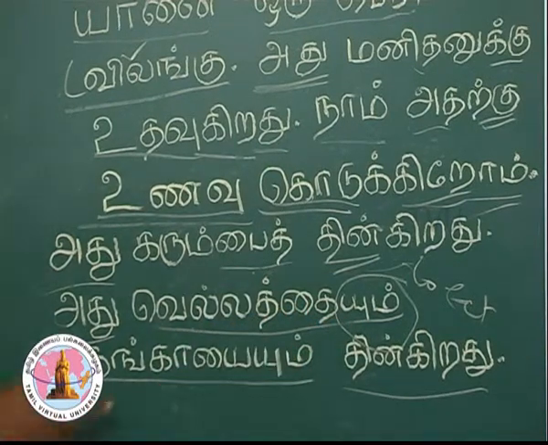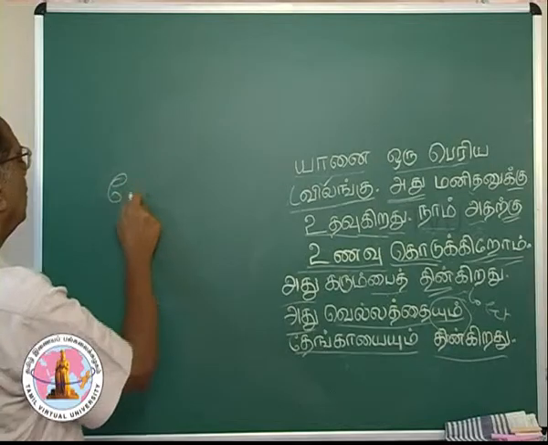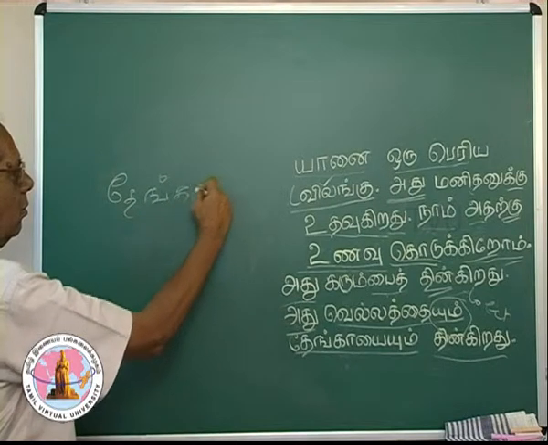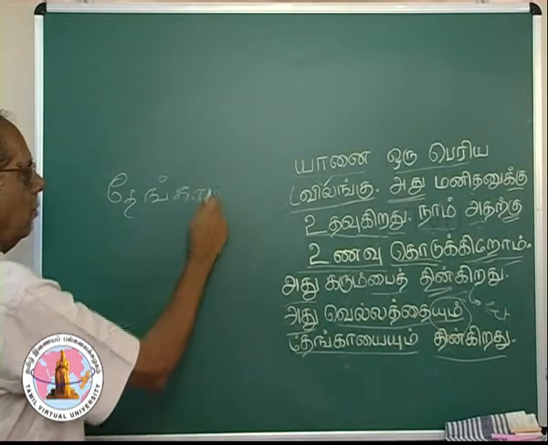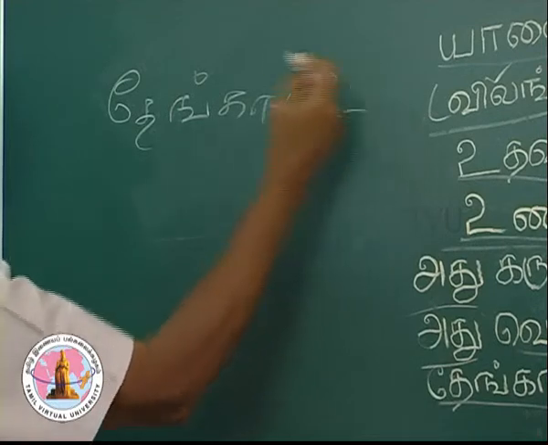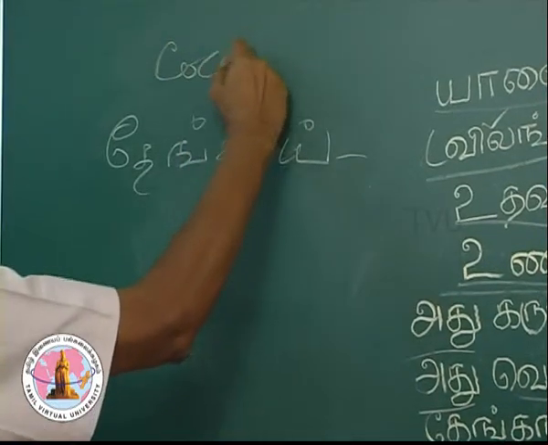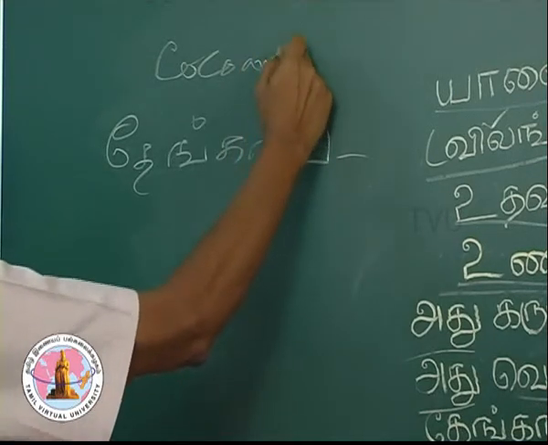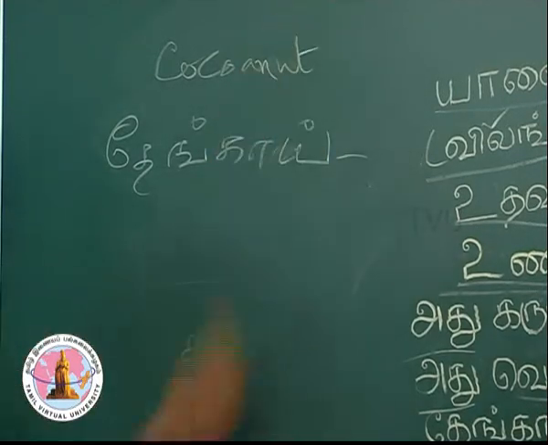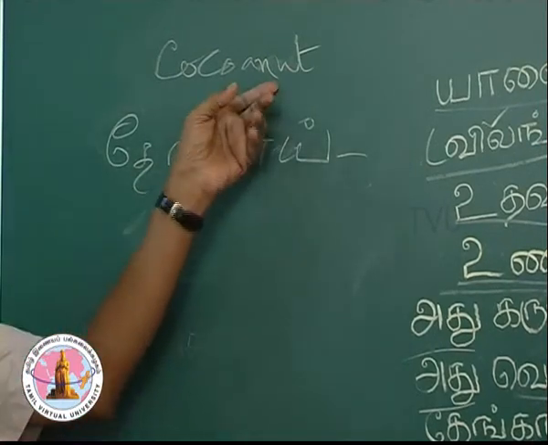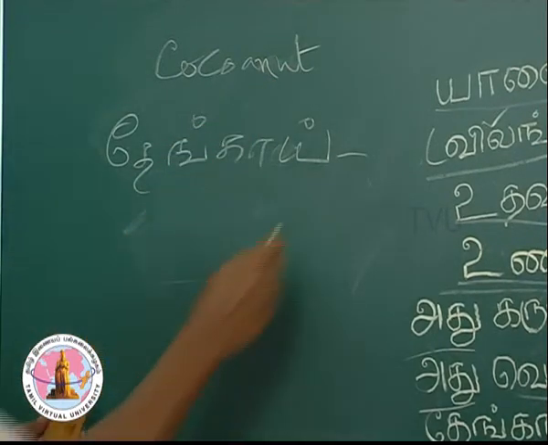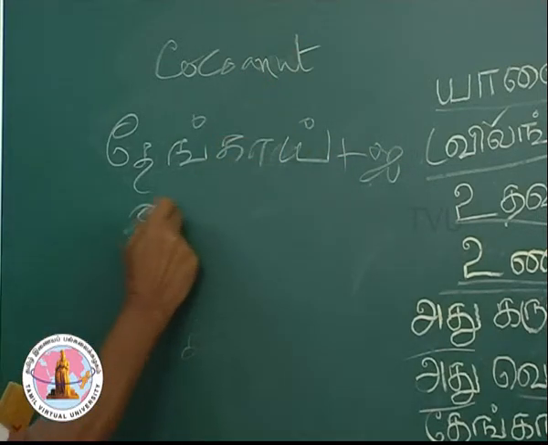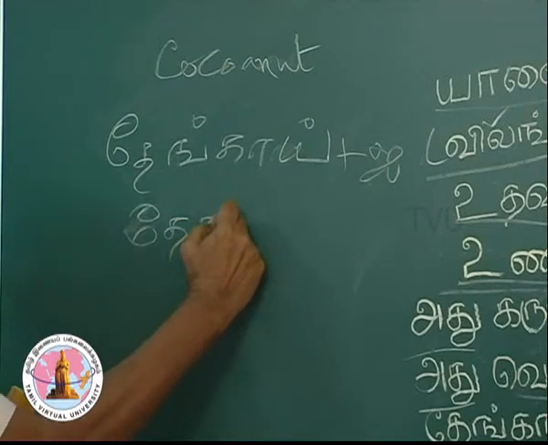And another word, Tengai, coconut. I add I. So, this becomes Tengayai.